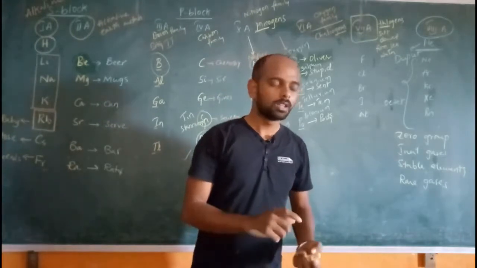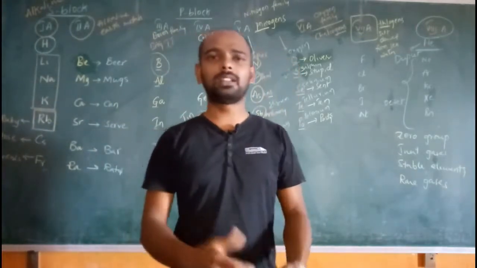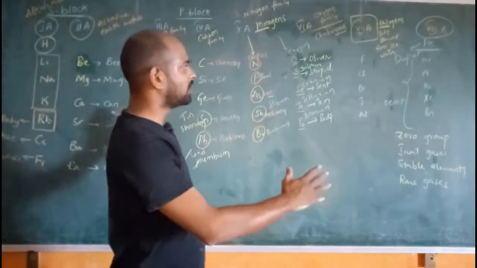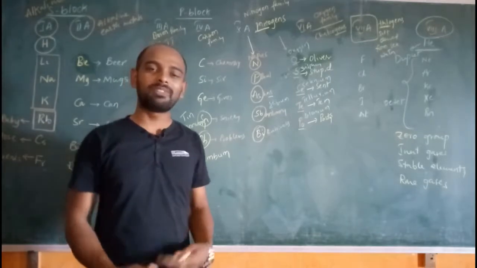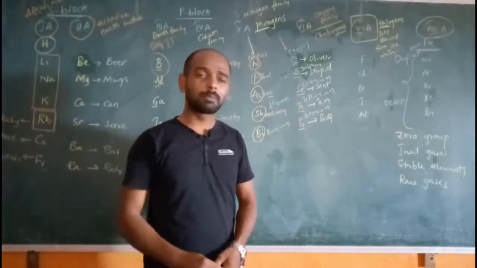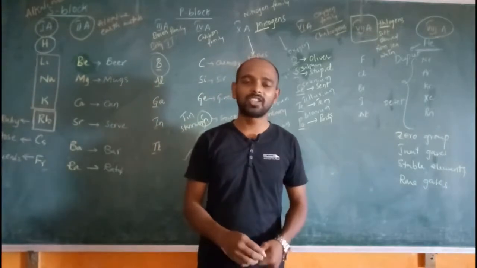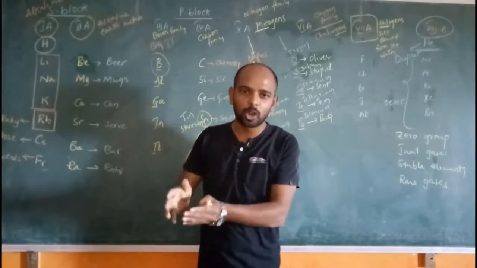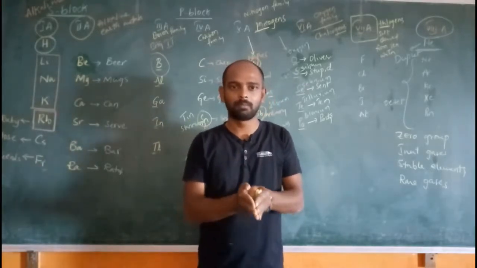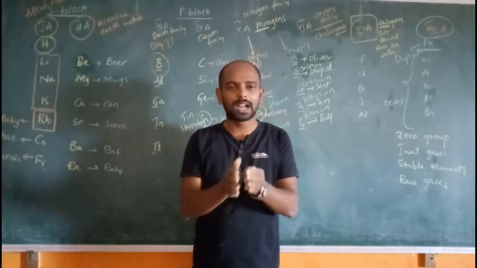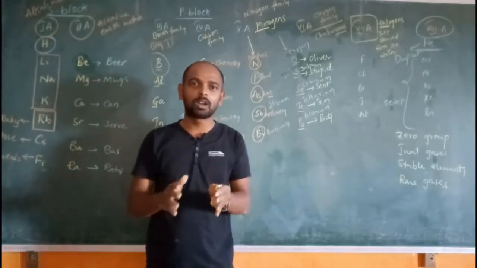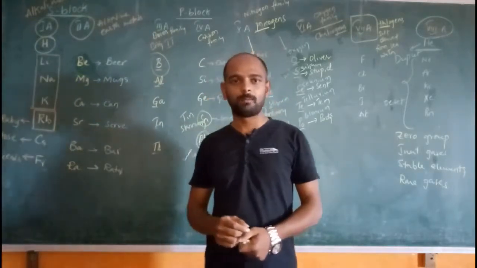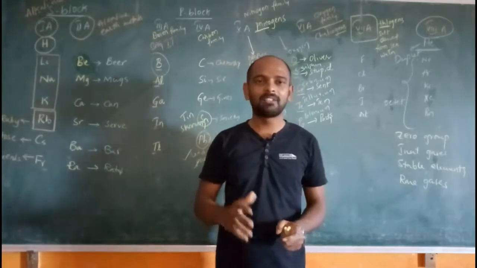Okay. So now we should remember another thing, which is valence electrons of these elements. What do you mean by valence electrons? In the atomic structure chapter, we have discussed valence shell. Don't get confused, clearly, valence shell is nothing but the outermost orbit of an atom. The outermost orbit of an atom can be called the valence shell or valence orbit. The number of electrons present in the valence shell are called